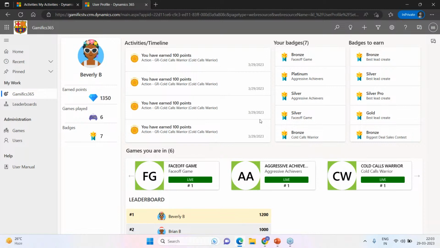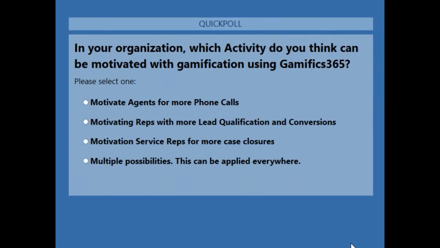Now, a quick question that comes to my mind is, with all this being said and done, can you imagine in which activity Gamifics365 can be used in your organization to motivate the players? Let me just very quickly launch a poll for you.